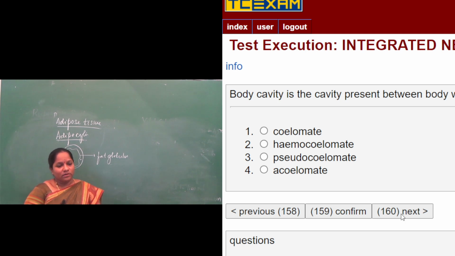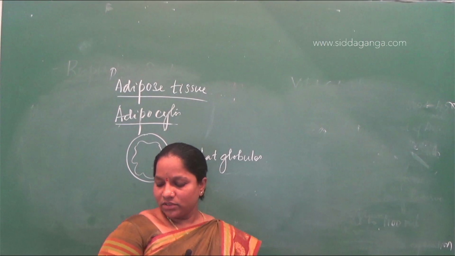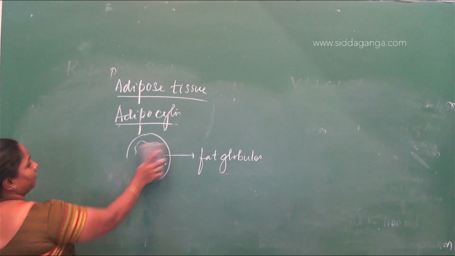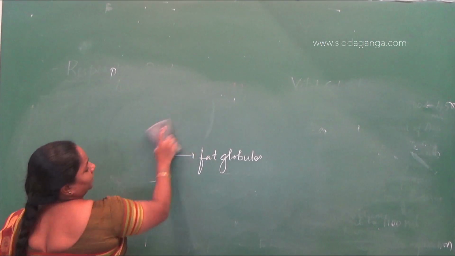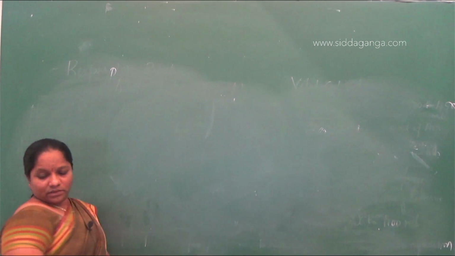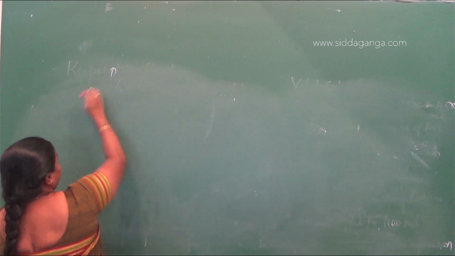So now, body cavity is the cavity present between the body wall and the gut wall. In some animals, the body cavity is not lined by mesoderm. Such animals are called... So when we read the chapter Animal Kingdom, we know that animals are made up of three germ layers.